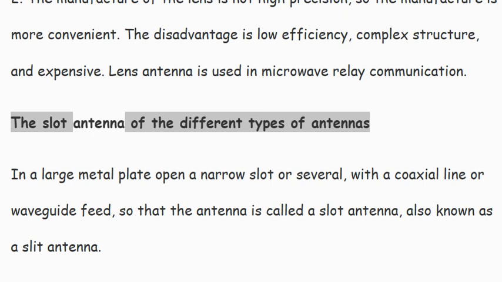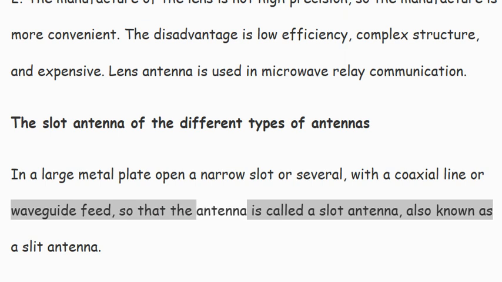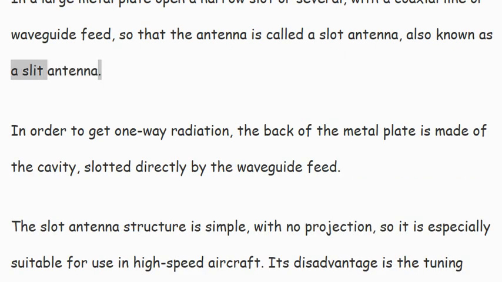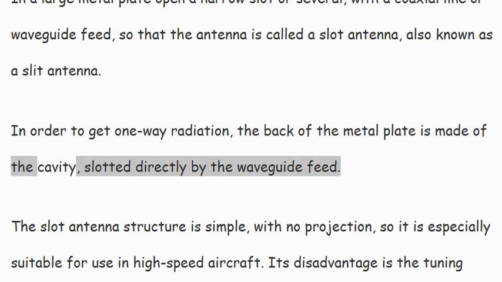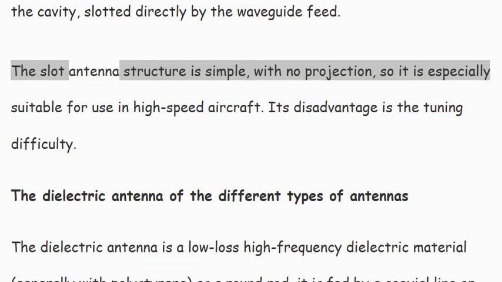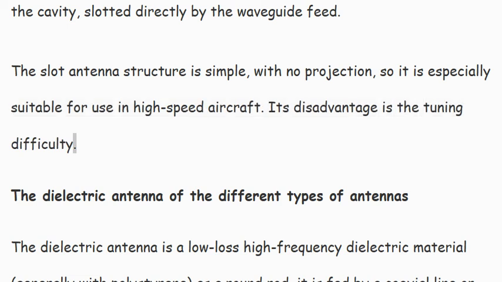The slot antenna, one of the different types of antennas. In a large metal plate, one narrow slot or several are opened and fed with a coaxial line or waveguide. This antenna is called a slot antenna, also known as a slit antenna. In order to get one-way radiation, the back of the metal plate is made into a cavity, with the slot fed directly by the waveguide. The slot antenna structure is simple, with no projection, so it is especially suitable for use in high-speed aircraft. Its disadvantage is that tuning is difficult.